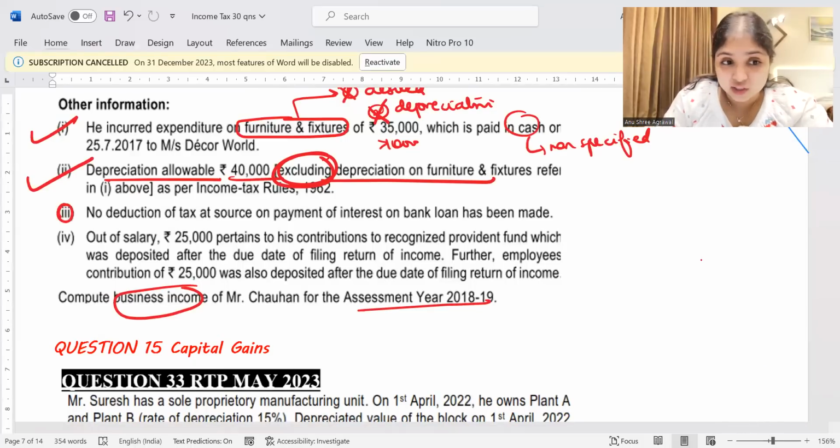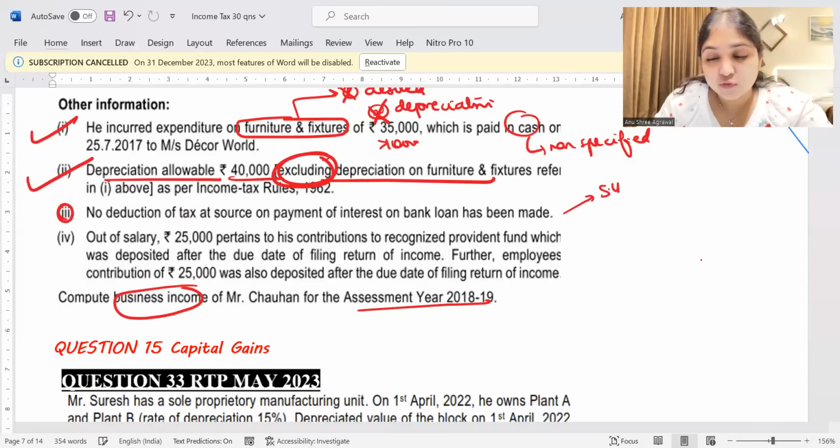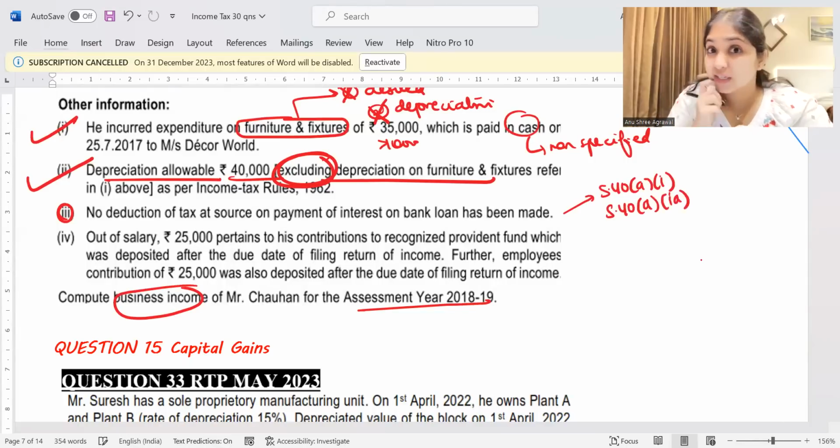Then comes the next adjustment, the star adjustment of this question. No deduction of tax at source on payment of interest on bank loan has been made. They are saying that we did not deduct tax at source on payment of interest on bank loan. Guys, we did not deduct tax at source. Which section comes to your mind? Section 40A1 and section 40A1A should come to your mind. I hope you recall even yesterday in one of the total income questions we had seen this.